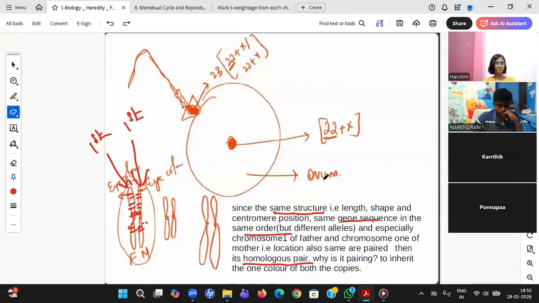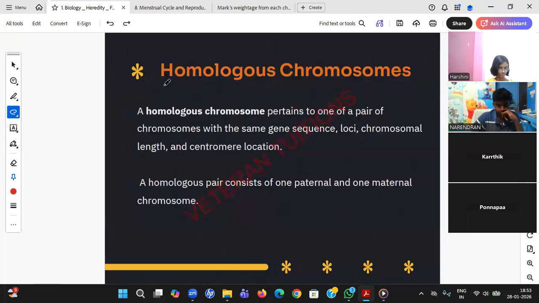Again, I am repeating. Whenever fertilization happens, a zygote will be formed. The zygote has 23 pairs. So, in the 23 pairs, first chromosome of father, first chromosome of mother, second chromosome of father, second chromosome of mother. If they pair such that the chromosomes have the same structure, same centromere position, and the same sequence inside the chromosome, we have DNA. DNA means genes. Gene means some code. The coding should also be the same. The inside codes may be different, but you see, some part is for hair. Here also, in the same place, same position, the part should be of hair only. If such pairing is happening, we call it a homologous chromosome.